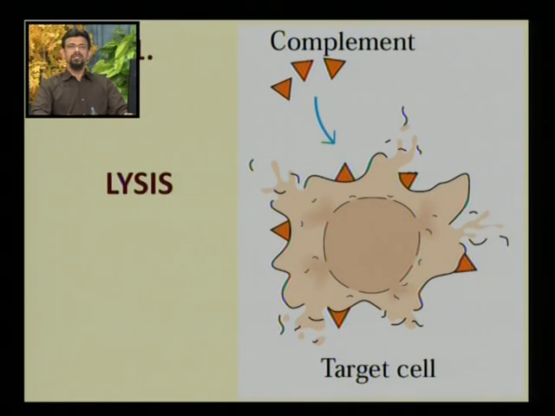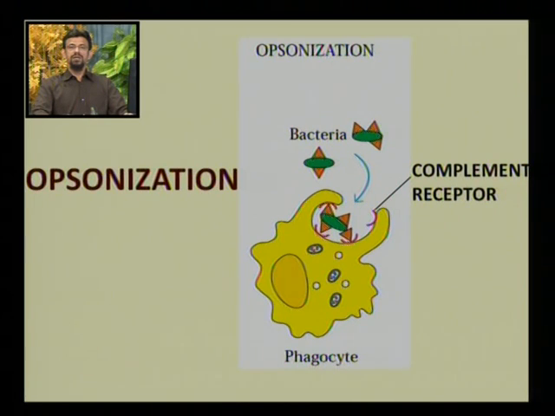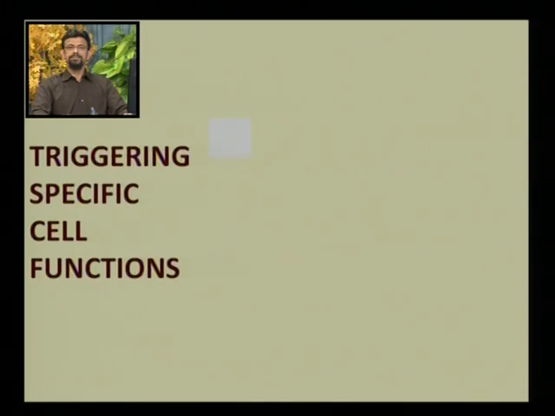So we can see pictorially the various functions. The first function, that is lysis. As you can see, the complement acts on the target cell. It brings about the lysis of this target cell. The opsonization is the step before the engulfment of the bacteria by phagocytes. As you can see, complement receptors are present in the phagocyte, and the complement, the orange triangular structures which are present on the bacteria, they bind, and that is how the opsonization takes place.